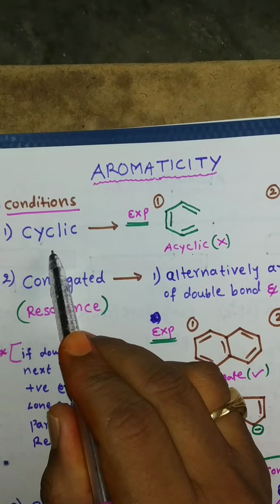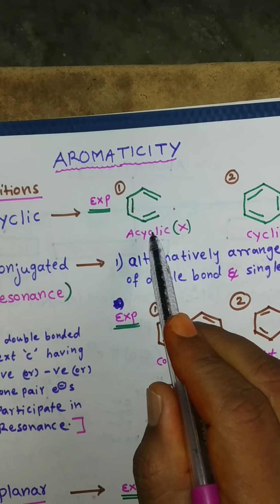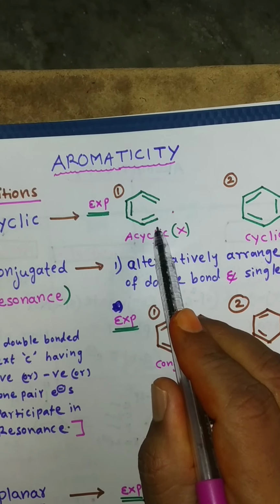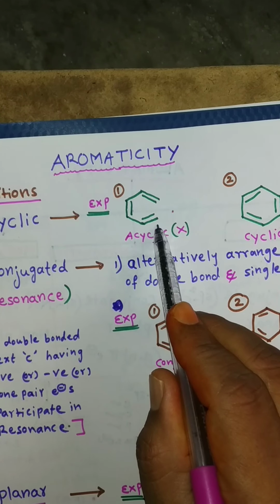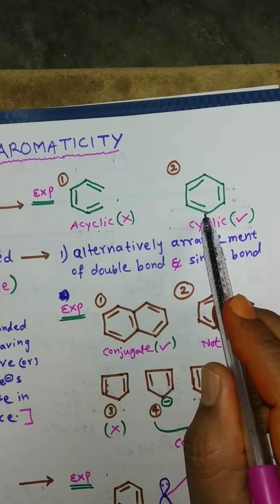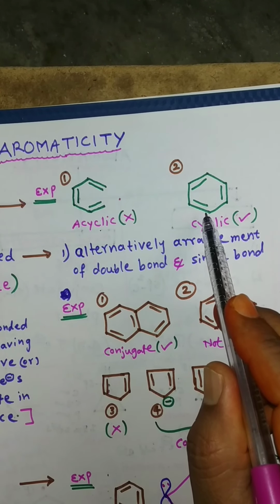Now first discuss about the cyclic compounds. Example, this is a cyclic compound? It is the open chain structure. And this is the cyclic compound. It is the closed chain. So this is the aromatic compound.